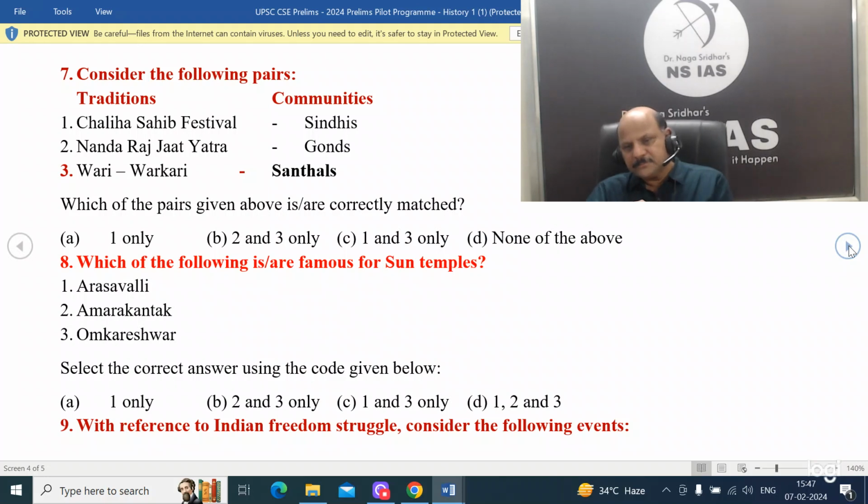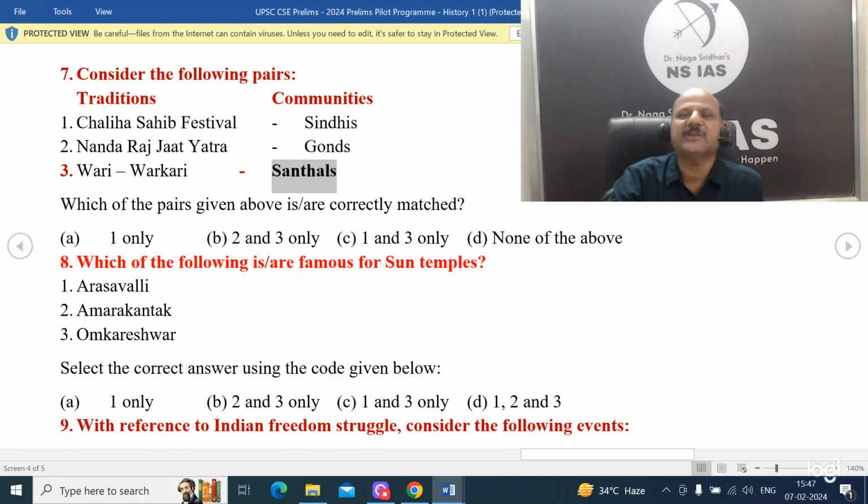Then Wari Varkari is not related to Santals. Santals are in Bengal. This is a Maharashtrian festival which is related to the worship of Panduranga. Okay, so this is not Santals, this is Hindus generally, and it is Maharashtra. Now see, instead of giving this, they may give the geographies also where it is happening. So you have to remember this. So here the answer is only 1.